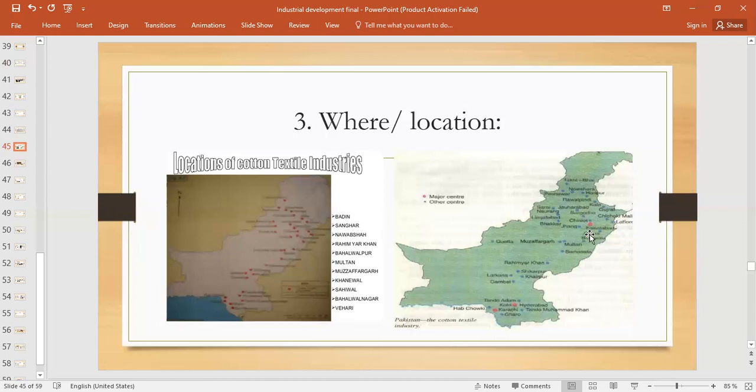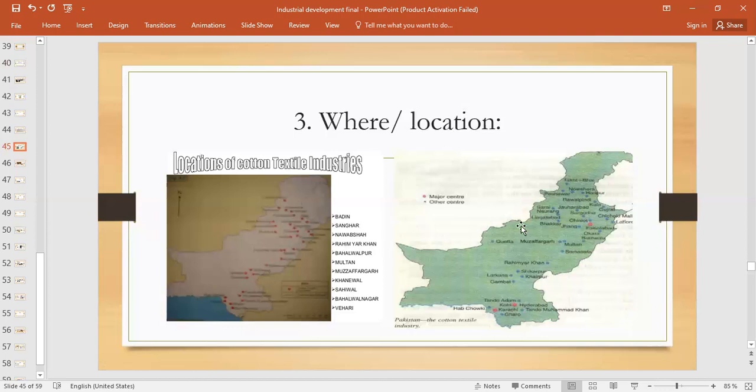Now let's talk about Hyderabad. Why is Hyderabad considered another main cotton textile center in Pakistan? Again, it is located near the cotton producing areas of Lower Sindh, right? Like Faisalabad, there is a large market in Sindh, the domestic market is there. It is not far from Karachi, right? So again, for importing machinery and exporting cotton textile products, the transportation cost gets reduced for Hyderabad also.